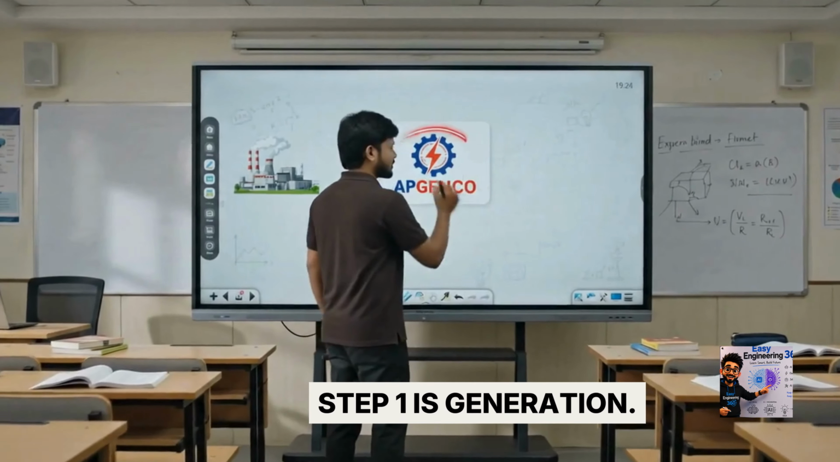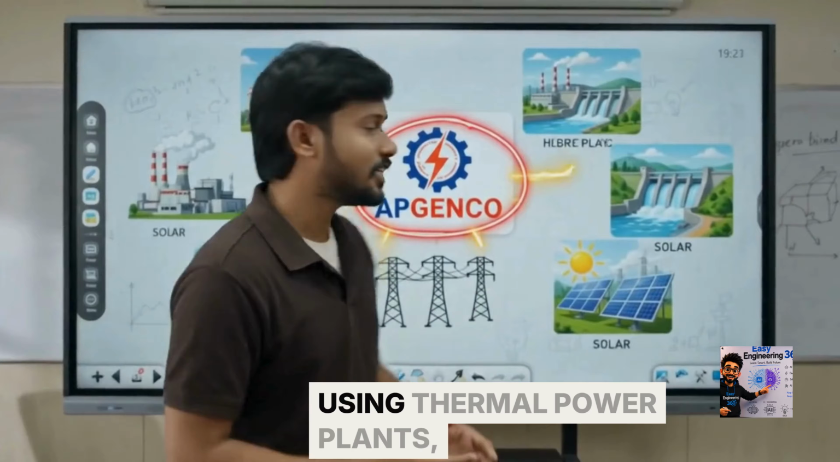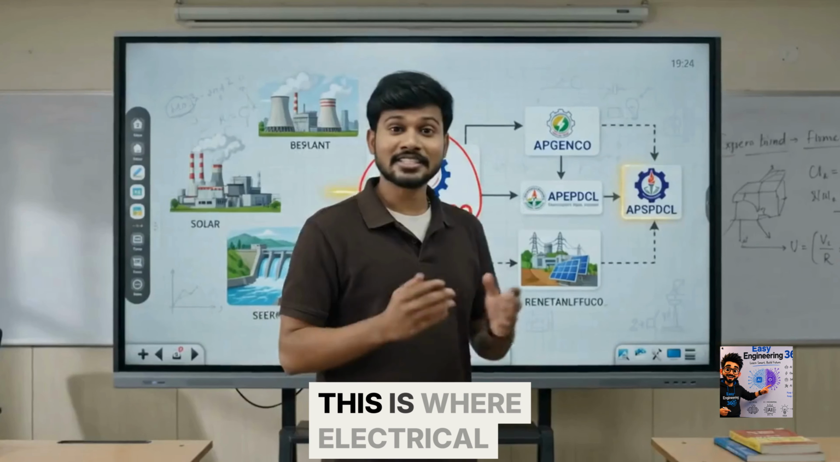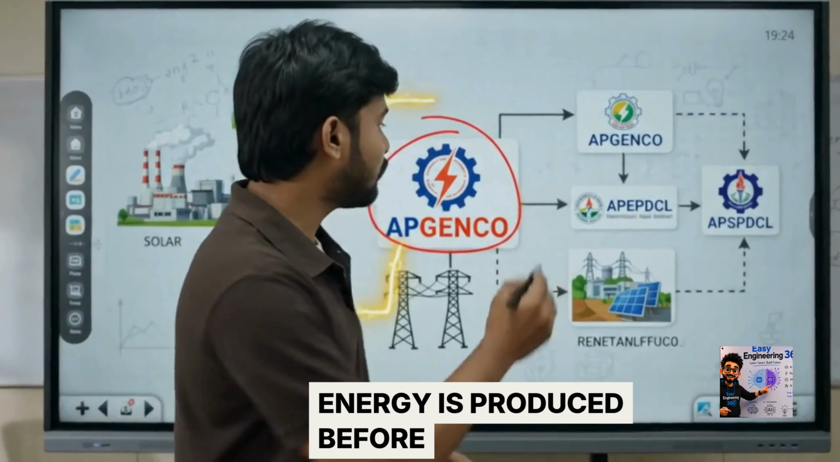Step 1 is generation. AP Genco generates electricity using thermal power plants, hydroelectric stations, and renewable energy sources. This is where electrical energy is produced before it is sent across.